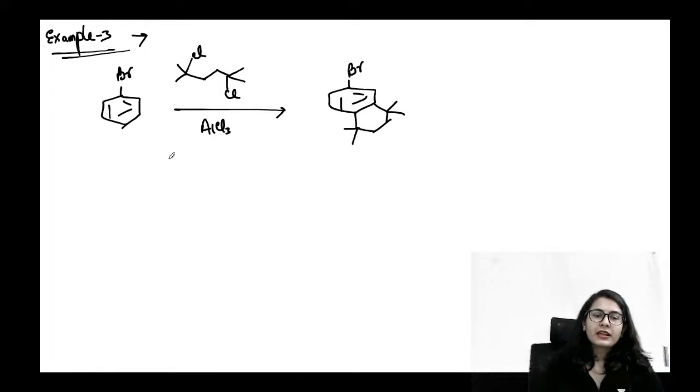Okay. Example number 3: this molecule bromobenzene on addition with this kind of a molecule, it is a dihalo compound, in the presence of Lewis acid will give you a complete cyclization product.